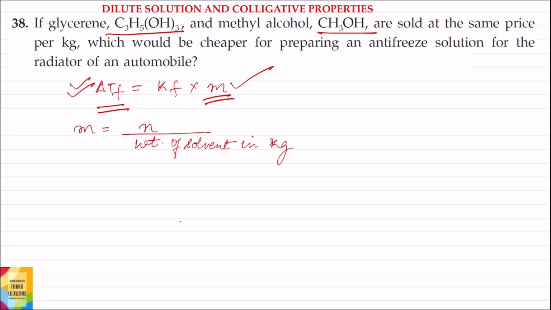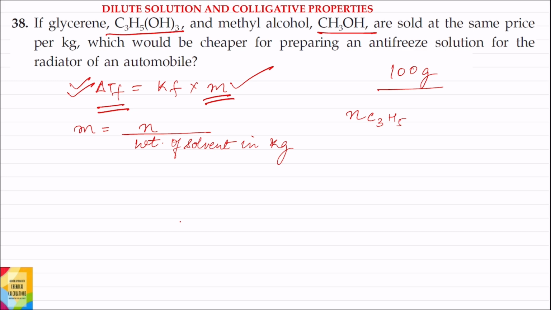Now, in case the solvent is the same for both glycerin and methyl alcohol, then for the same weight of glycerin and methyl alcohol, suppose we take 100 grams of glycerin and 100 grams of methyl alcohol, the weight is the same, but the number of moles of methyl alcohol will be greater than the number of moles of glycerin. Why? Because the molecular weight of glycerin is very high in comparison to the molecular weight of methyl alcohol.